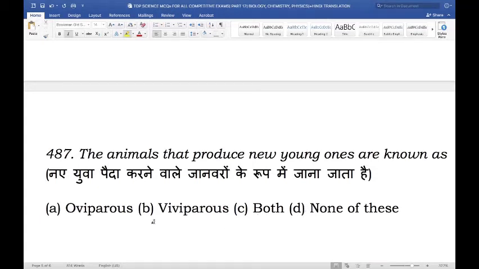So first of all, viviparous are animals that undergo internal fertilization and the embryo develops inside the mother until a young one is born, whereas oviparous is where the animal produces eggs but the eggs develop inside the mother and a live organism is born through the egg. So in this question, it's asking the animal that produces a new young one. And the right answer here would be viviparous.